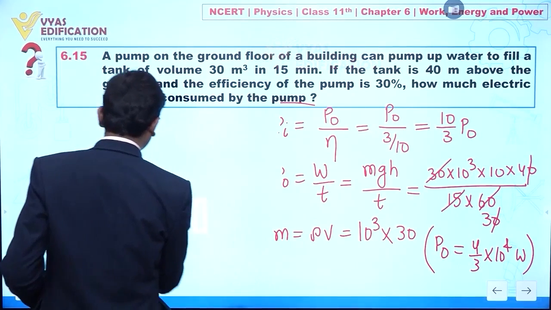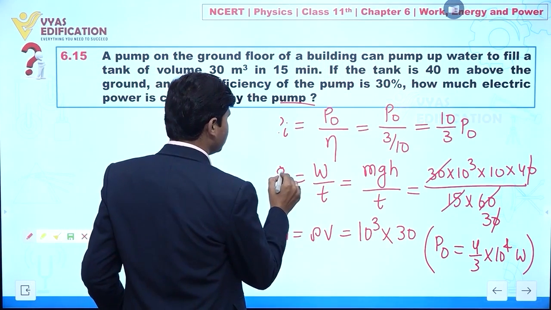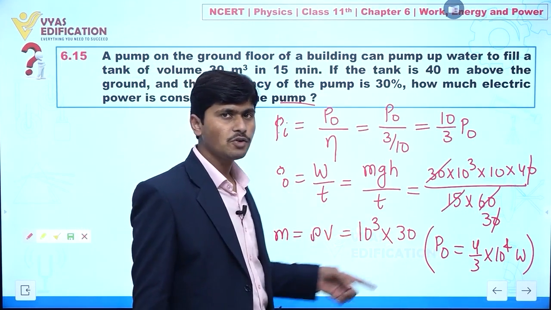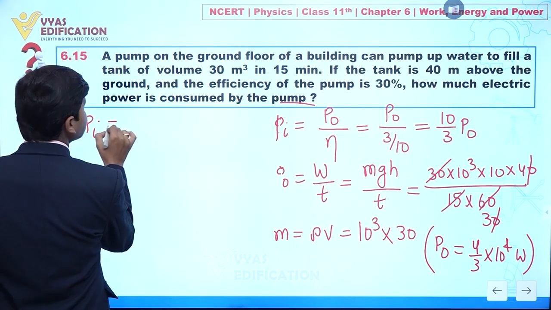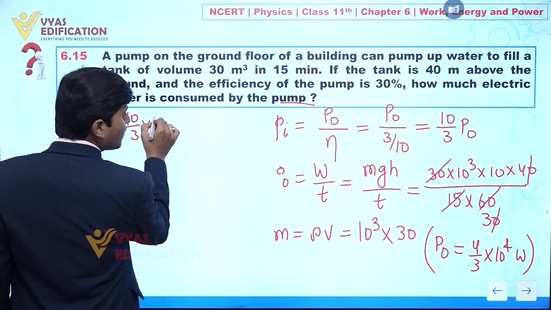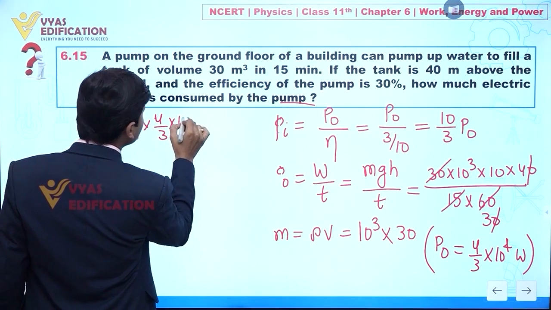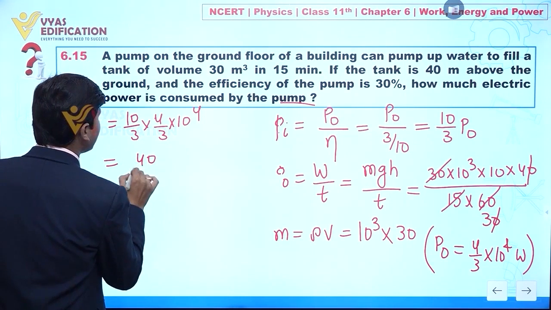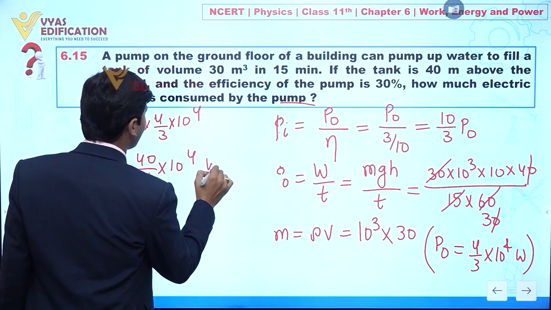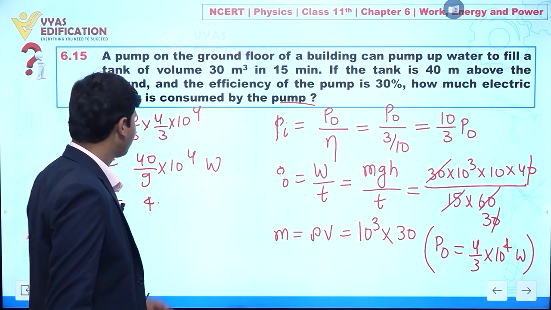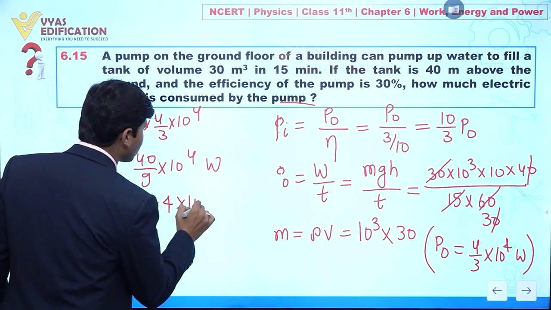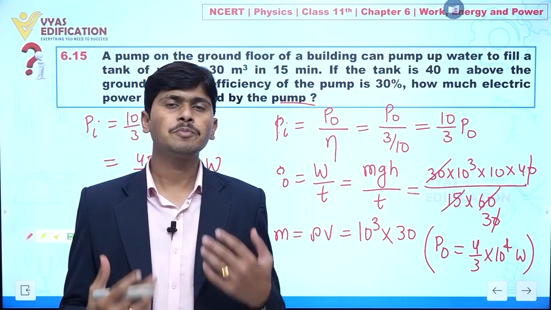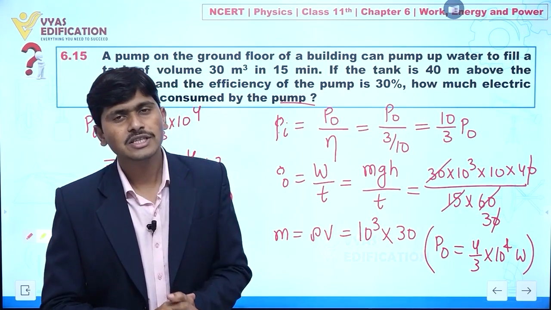Now our objective in this question is to calculate the input power. So the input power is 10 by 3 times P naught. So P input is given by 10 by 3 into P naught, and P naught is 4 by 3 into 10 to the power 4. From here we can write 40 by 9 into 10 to the power 4 watt, or 4.4 into 10 to the power 4 watt. So this is the input power that is given to the pump. So this is all about this question.